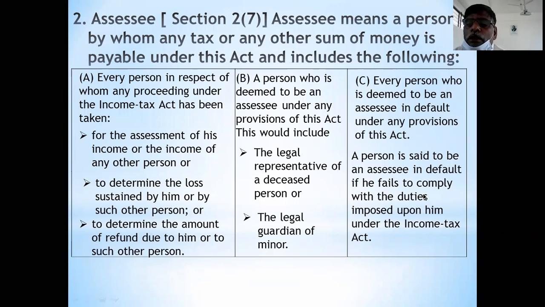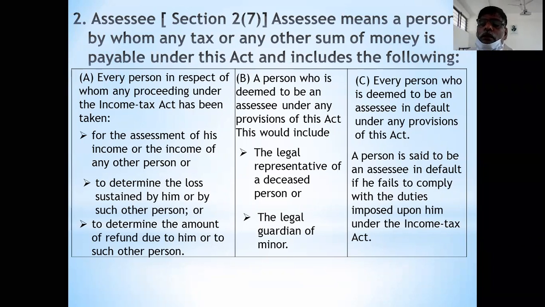Suppose a lecturer's monthly salary is rupees 1 lakh. Principal pays the salary to the lecturer, and that principal has to deduct the income tax on that salary, and the remaining salary should be paid to the employee.